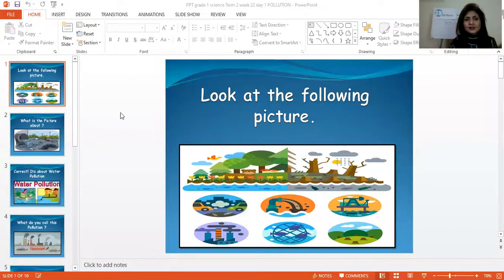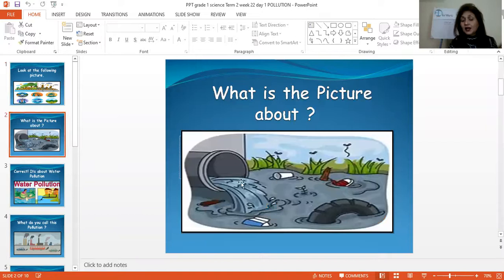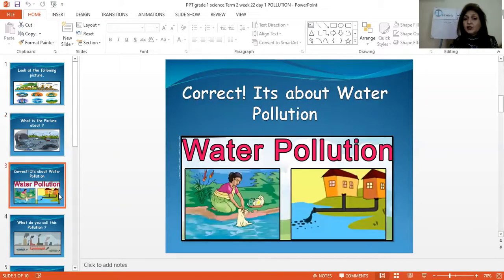Now this is the same presentation that I have shown you on the first day. Here you can see what this picture is about. See how the dirty water is coming and joining this clean water and making it dirty. All the wrappers and garbage are inside this water. There is a used old tire also. So all these things are making the water polluted, right? It's water pollution.